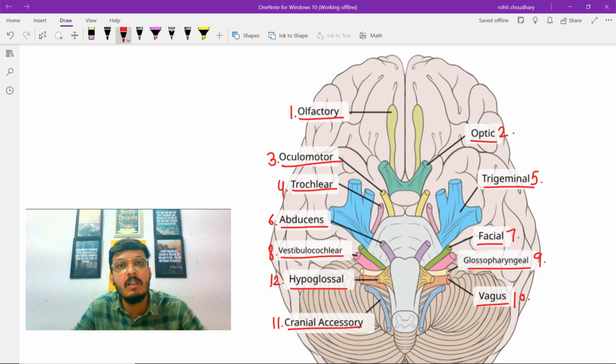So in total, how many pairs of cranial nerves are present in the members belonging to class Mammalia? 12 pairs of cranial nerves are present, and at this level you don't have to learn the names, simply you have to remember the number of the cranial nerves.